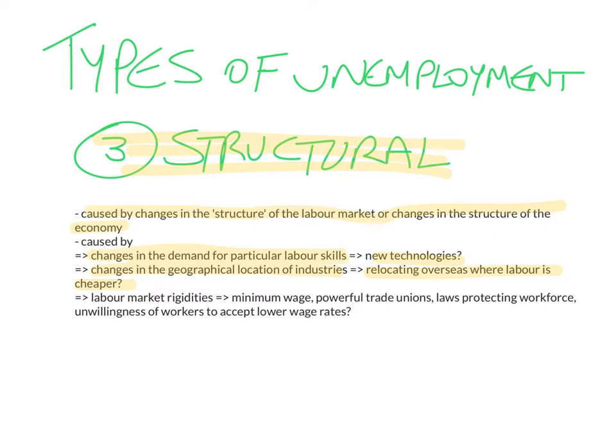because of cheaper labor. It could also be caused by labor market rigidities, things that are very rigid and not very flexible in the labor market. Things like the minimum wage. The minimum wage prevents the equilibrium wage from falling so that unemployment would disappear. Having very powerful trade unions, having too many laws that protect the workforce, also the unwillingness of workers to accept lower wage rates if you have really high and generous unemployment benefits. So changes in the demand for particular skills, changes in the geographical location of industries, or labor market rigidities could lead to structural unemployment.